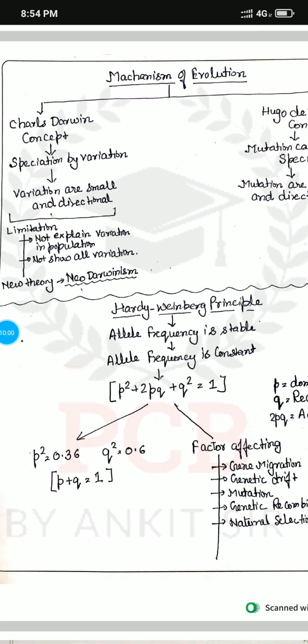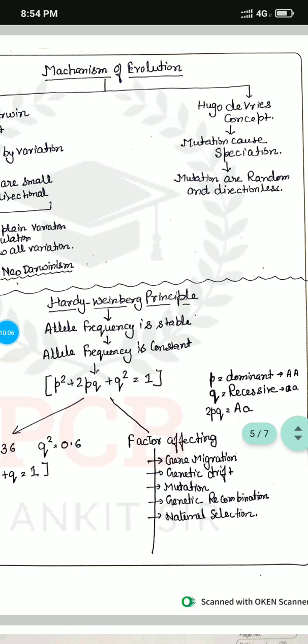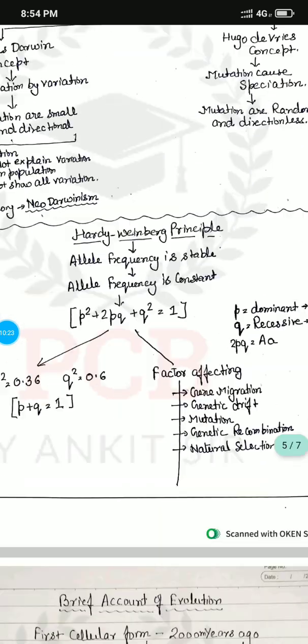So if p + q is 1, then p² is 0.36 and q² is 0.6, somehow. And there are some factors which also affect these things: either gene migration, genetic drift, mutation, genetic recombination, or natural selection.